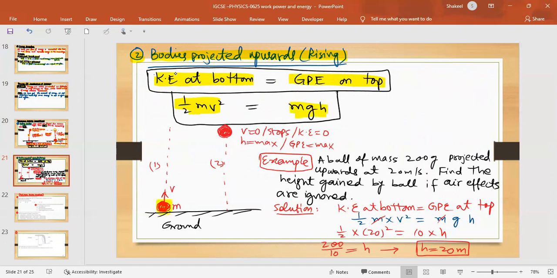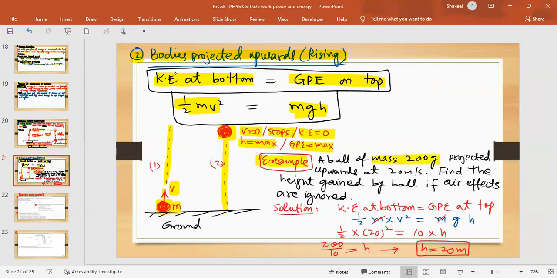Very simple. Let's say you are throwing a ball of mass m with velocity v moving up. It is slowing down, and at the highest point it comes to rest. So it stops, kinetic energy is 0. But as its height is maximum, its GPE is maximum. Now let's start solving this example.